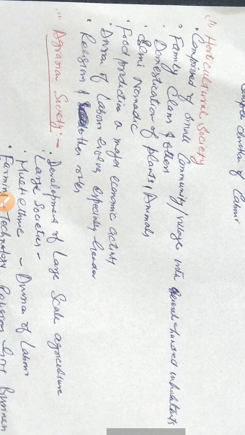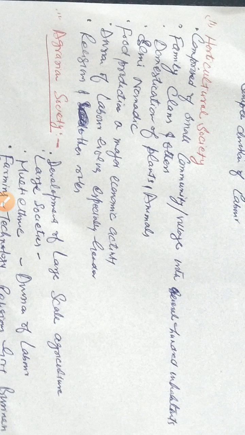Next society is Horticultural Society. As the name itself suggests, Horticultural Society is when humans or people began to cultivate crops, domesticate animals, and this type of society is also small because it is comprised of a few villages with a few hundred inhabitants. This type of society is also found in a small area. The villages and the families are also related. There is a clan system.